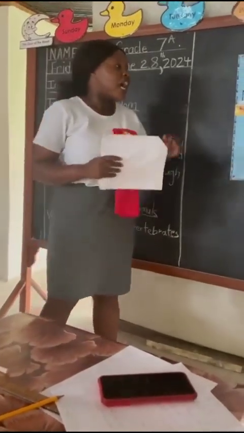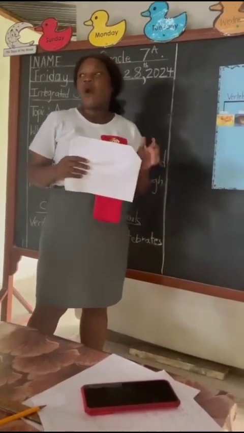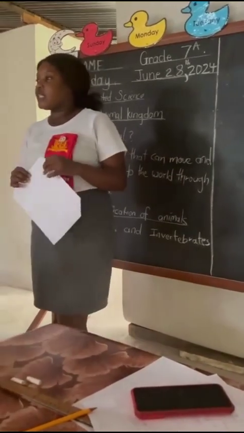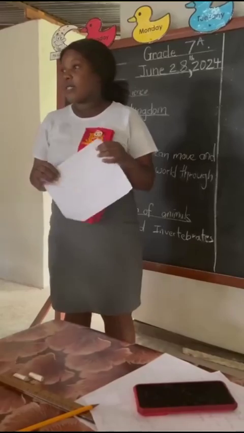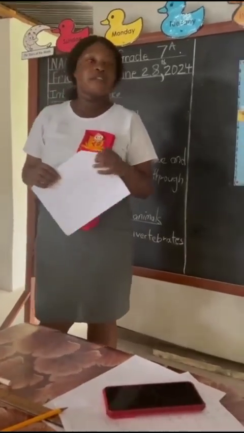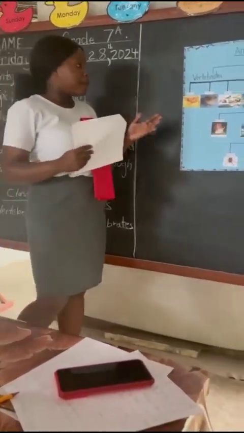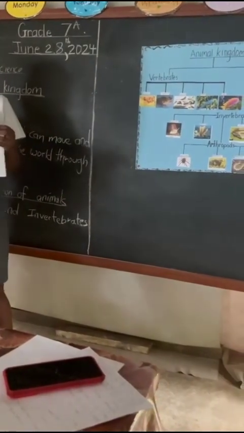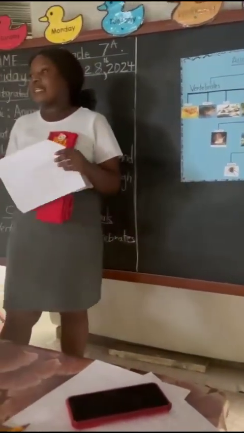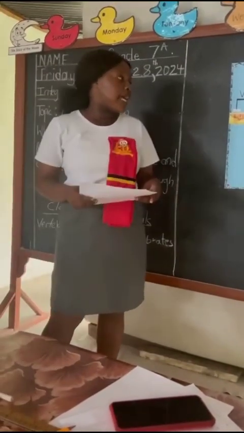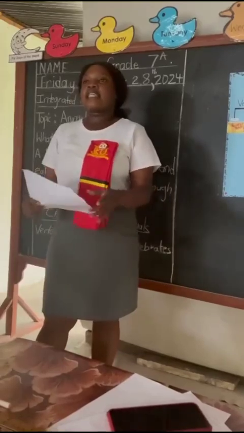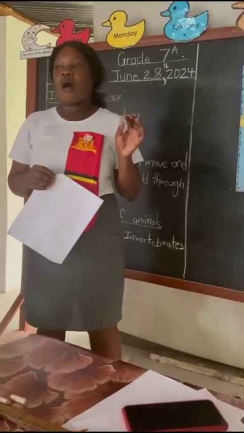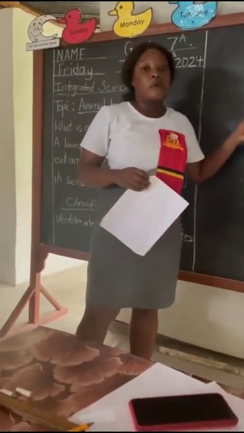Yes, we have a sheep. Very good, right? And why do we say that sheep is a mammal? Yes, because it is covered with fur. What else? They give birth. Very good. An example of a reptile. We have alligator, yes. And lizard. All these things are reptiles. And what about bird? You know, we have, yes, kiskadee, black and yellow kiskadee, this red bird, the mocker. All these fall under vertebrates, right?